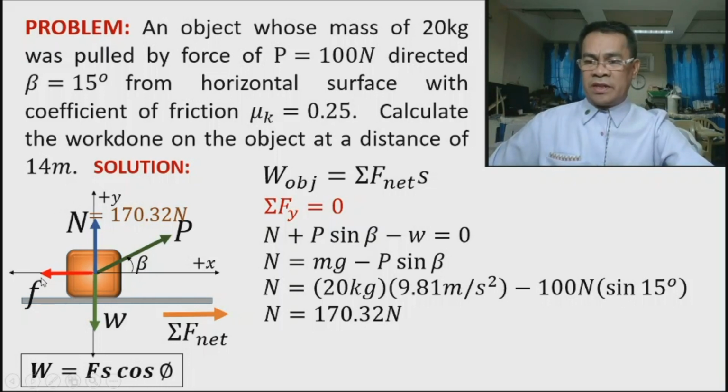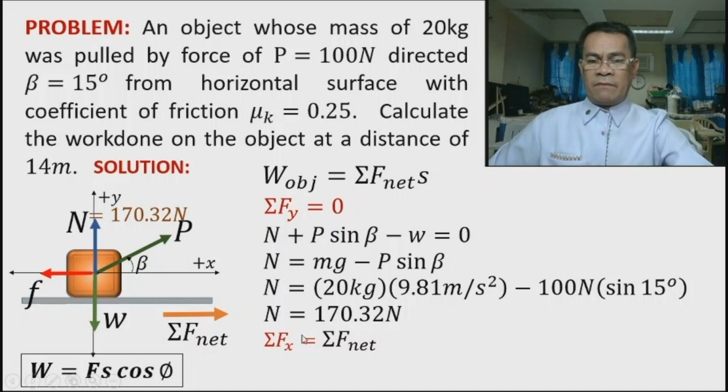Okay. So now we already have the value of the normal force. Therefore, we are now ready to compute the friction because take note, friction is mu times normal. The coefficient of friction, which is 0.25, times the normal, that is the friction. Okay? We need to solve for the friction. Why? Because this is in the net force and we are looking for the net force. Now, we are done summing up along y.